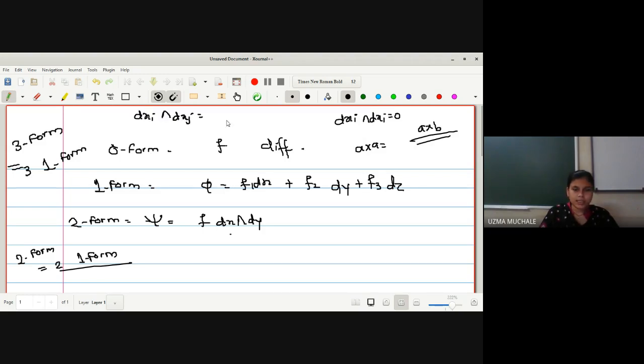So that's why we can say dxi with dxi is 0, and we have dxi wedge dxj is exactly equal to minus of dxj wedge dxi. Geometrically, if you want to speak, this is a cross b in the outward direction, and in the downward direction it is b cross a, or you can say it is equal to minus of a cross b. Okay, any doubt about these properties of the wedge product? Because if we are clear with this, then we can go further.